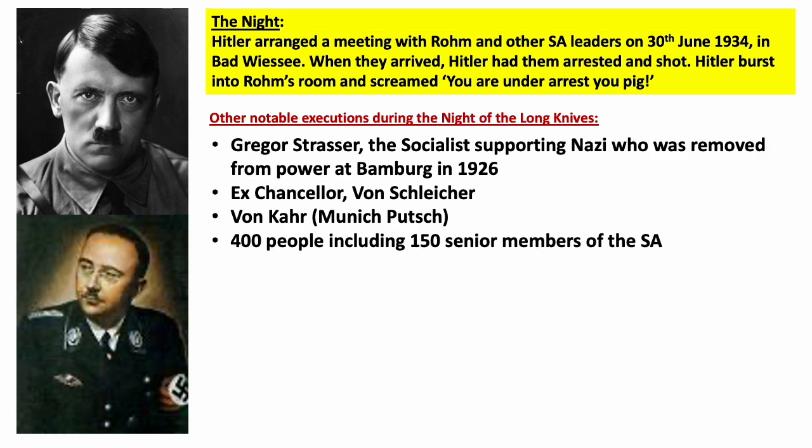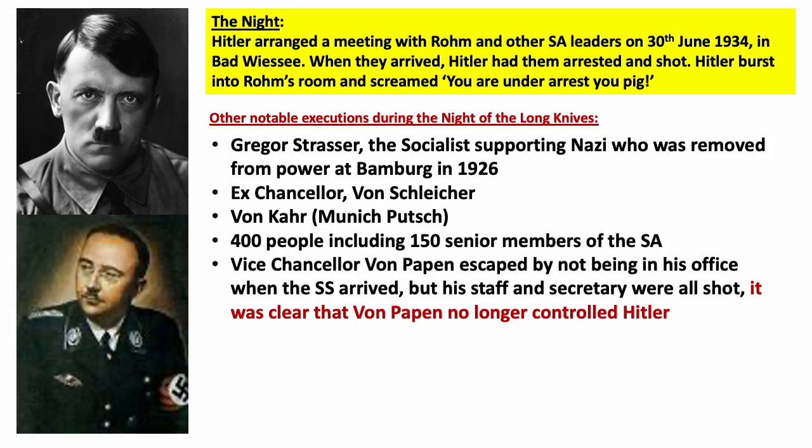Von Papen was also on line to be killed, even though he was the Vice-Chancellor in the deal and all those things. I don't think Hitler ever really fully trusted him. Von Papen escaped by simply not being in the office when the SS arrived. But unfortunately, his staff and his secretary were shot because they were there.